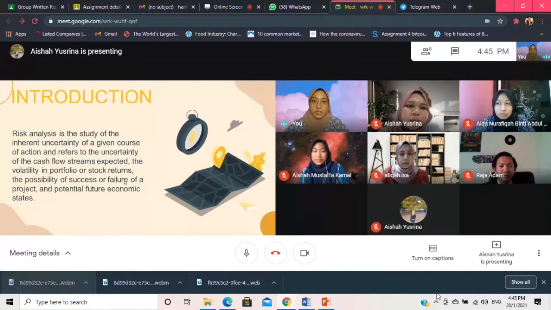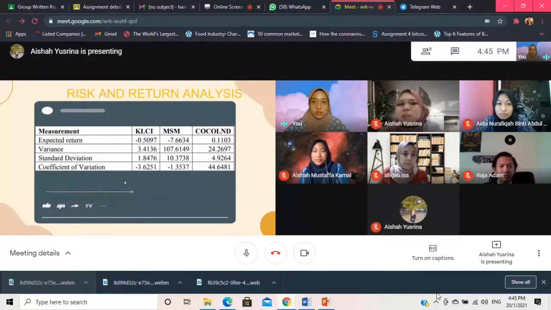The amount of expected return is recorded by Cocoland amounted 0.1103% is higher than MSM Malaysia Holdings Berhad, meaning that the investment will be riskier for investor to invest in Cocoland Holdings Berhad, and the low amount of expected return in MSM Malaysia Holdings Berhad amounted negative 7.6634%, meaning that the less riskier for the investor to invest in MSM Malaysia Holdings Berhad.